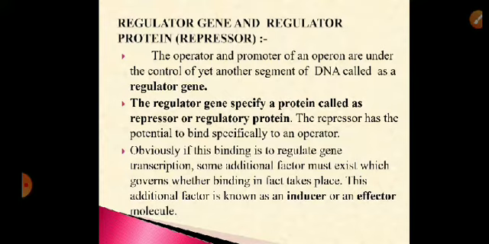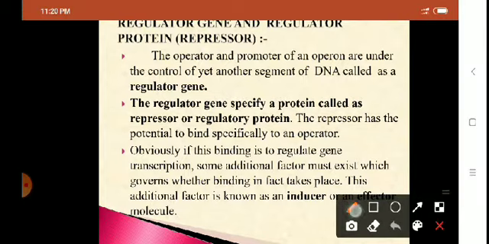Obviously, if the repressor operator binding is going to control the transcription, there should be an additional factor which will confirm whether the binding takes place or not, because every time the regulator gene will produce repressor protein, it will block the operator. So protein synthesis will never take place, but it should not happen. Whenever there is a requirement of beta galactosidase enzyme or permease enzyme or transacetylase enzyme, then the enzyme should be synthesized. So who is going to check whether the regulator protein blocks the operator or not? It is controlled by inducer molecule.